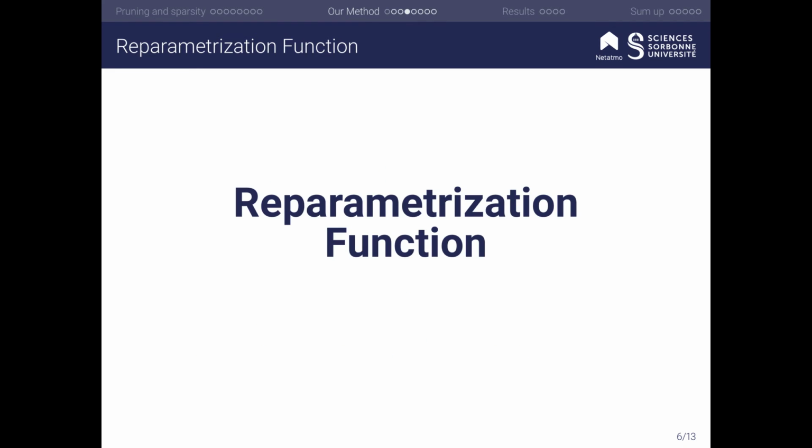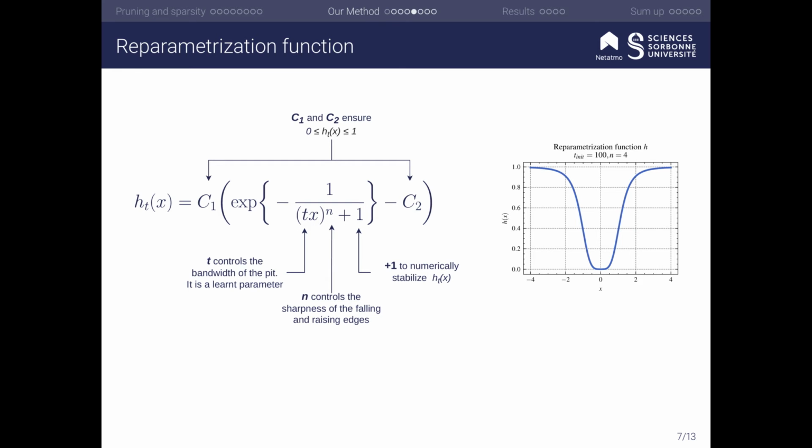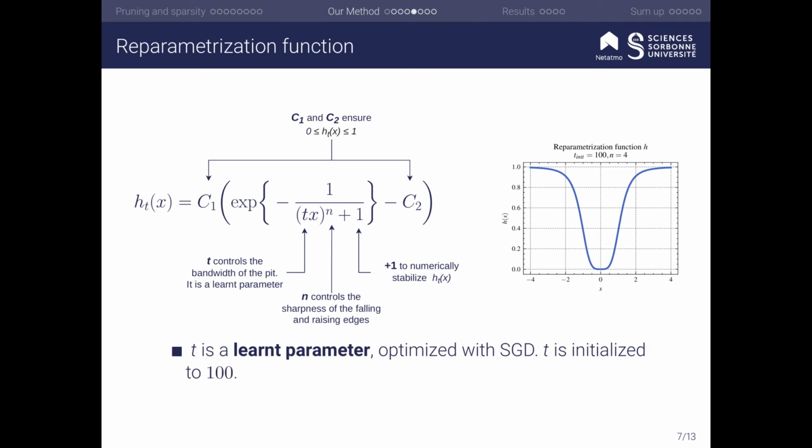Now, let's talk about the reparametrization function that we call H. Our contribution is the formulation of this reparametrization function. Here you can see its shape. Let's analyze the different parameters of this function and their impact. H is numerically stabilized by adding +1 at the denominator. As a consequence, we need to add the two constants C1 and C2, which ensure that our function H lies between 0 and 1. H has a temperature parameter called T that controls the bandwidth of the pit.